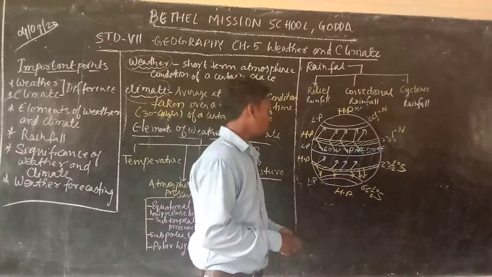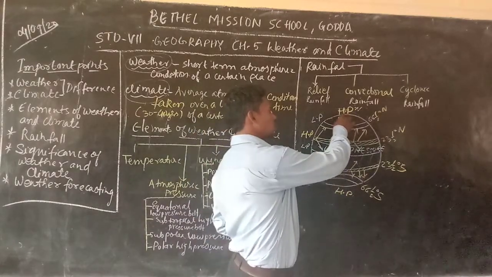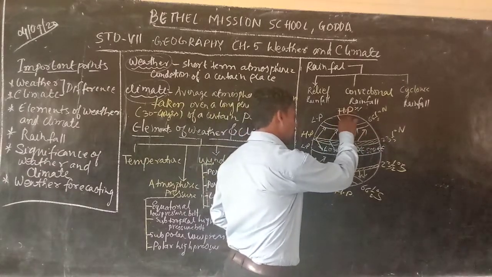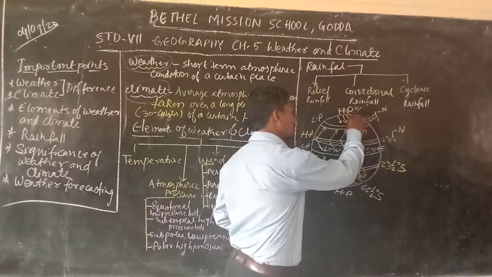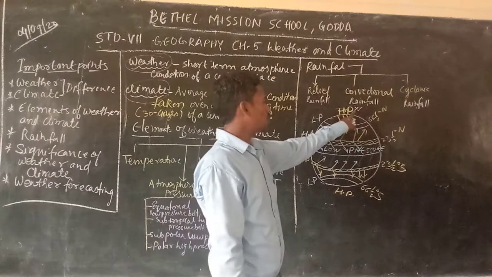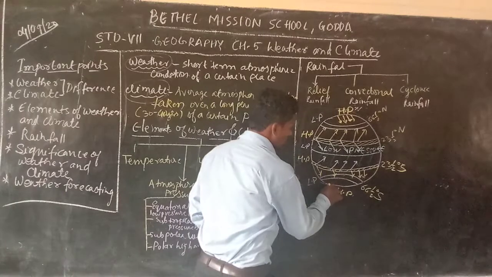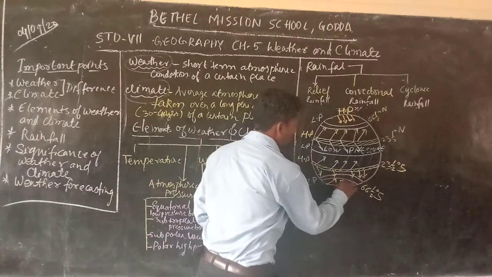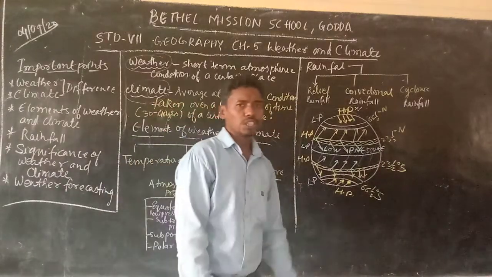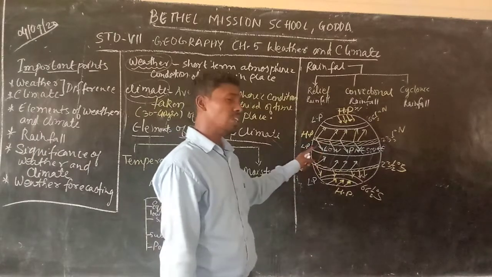Okay. So here, since it is a high pressure area, we know that the wind blows from high pressure area to low pressure area. Again, the wind will be going from high pressure area towards the low pressure area. That means from polar to the temperate low pressure area. From the polar high pressure area to the temperate low pressure area. And same goes this side also. Here also the wind will blow from the polar high pressure area towards the temperate low pressure area. So this is what happens, and this is the cause, you understand why the wind blows.